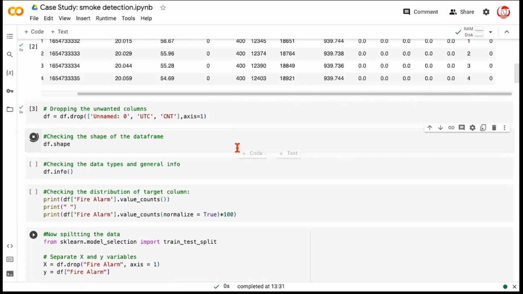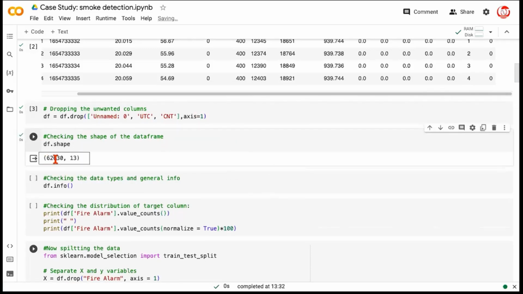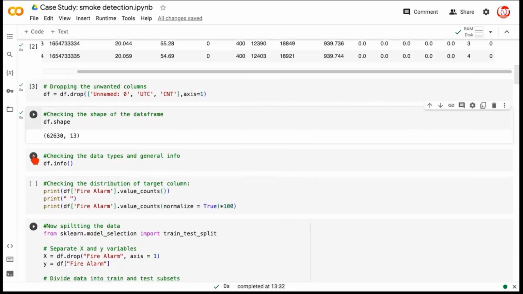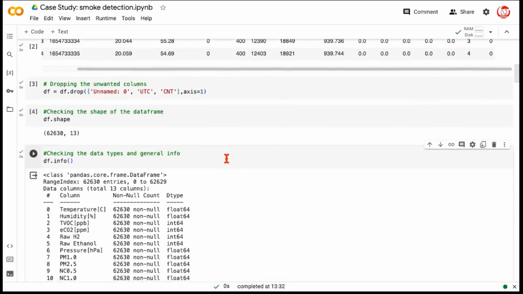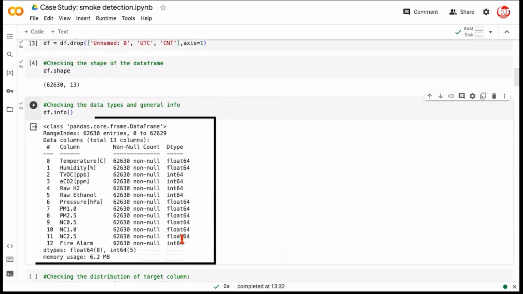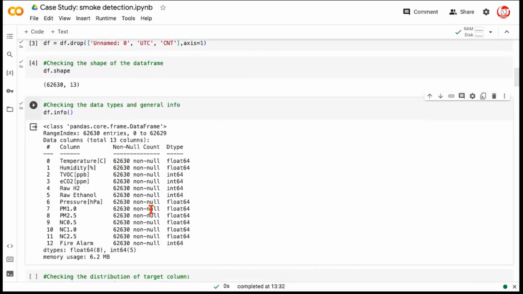Let's check the shape of the data frame. So the dataset has about 62,630 rows and 13 features. If we want to get the general information about the dataset, which would tell us about the nature of the variables and if we have missing values, etc. So it looks like all the cells are occupied because we have 62,630 rows and we don't see anything missing here in terms of non-null entries, which means all the cells are properly occupied.